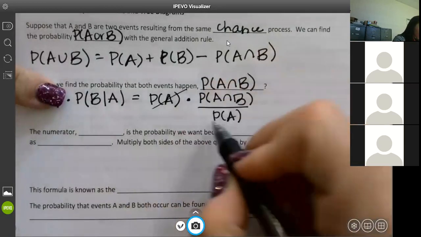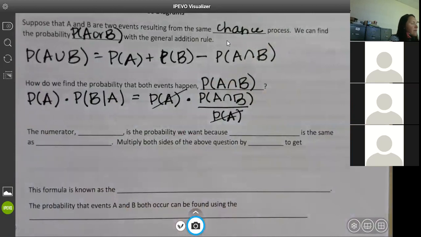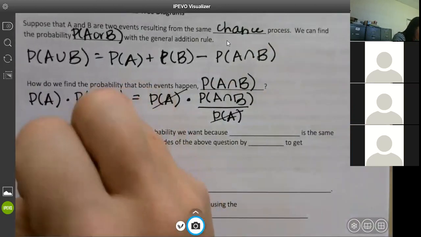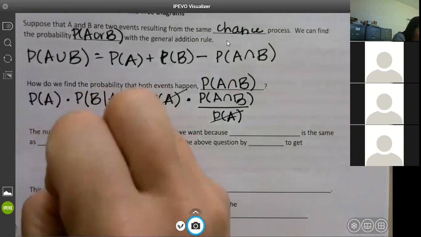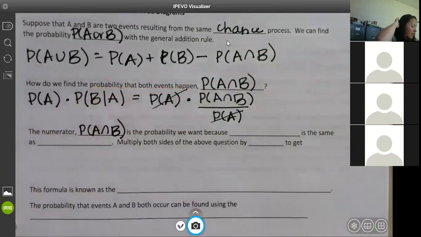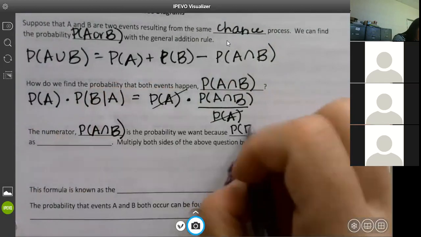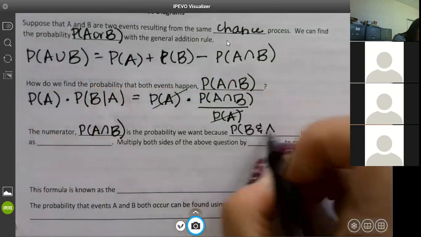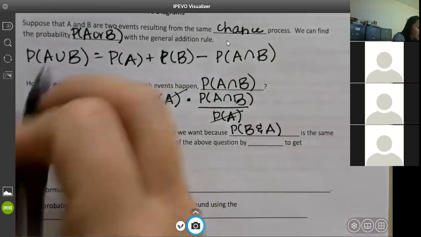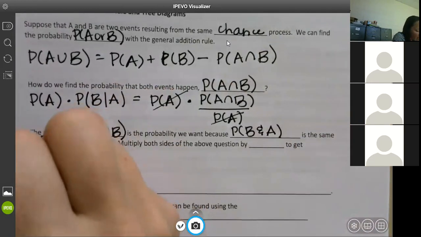They cancel out. So that just leaves you with the probability of A and B. So the numerator, the probability of A and B, is the probability we want, because the probability of B and A is the same as A and B.